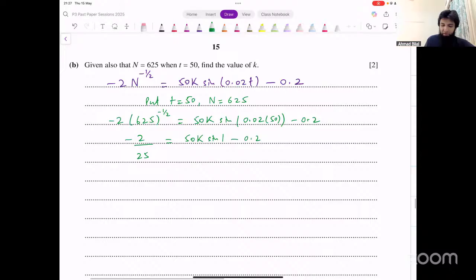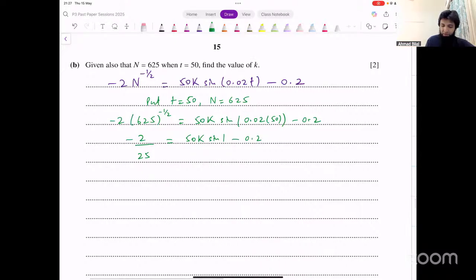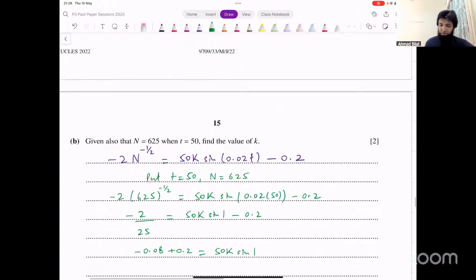And now you can find the value of k from this. You can see what that turns out to be. On the left side, we have minus 2 over 25. That's minus 8 over 100, minus 0.08 plus 0.2. That equals 50k into sine of 1. That was sine or sine inverse?